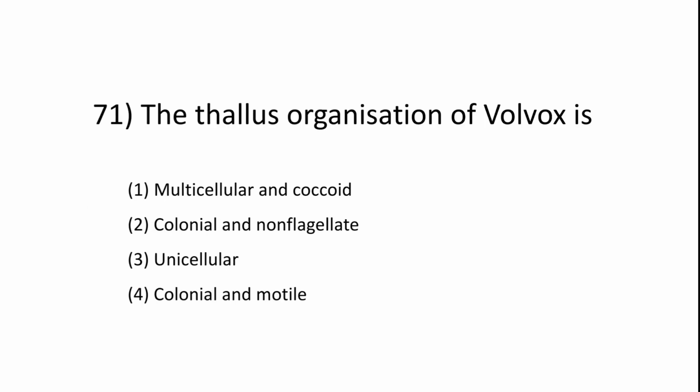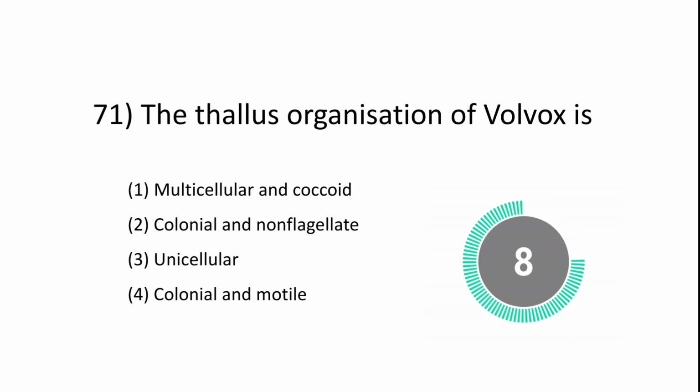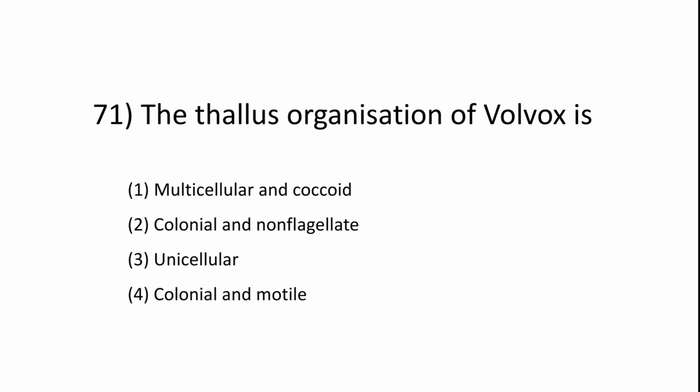The thallus organization of volvox is multicellular and cocoid, colonial and non-flagellate, unicellular, colonial and motile. The answer should be option 4, colonial and motile.